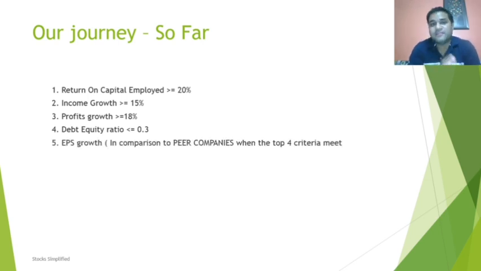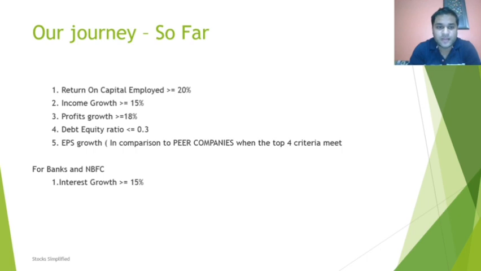Then this was a relative ratio in which we compare peer to peer companies, EPS growth. You remember in the last video we had a comparison of peer to peer companies. So this is that. Now we have for banks and NBFCs. For banks and NBFCs, there we compare income growth. Here we compare interest growth, the same revenue part, greater than equal to 15%. Now we have profits growth greater than equal to 18%.